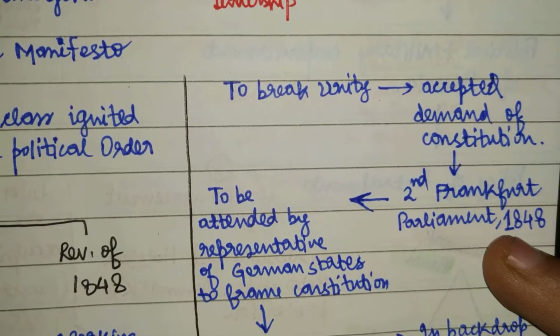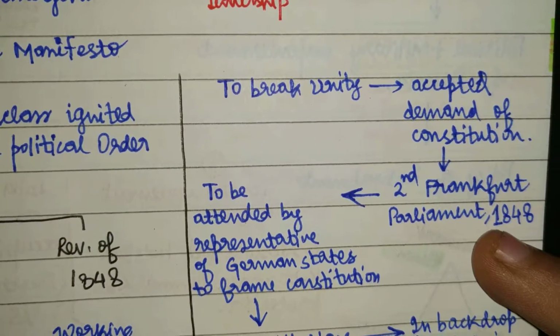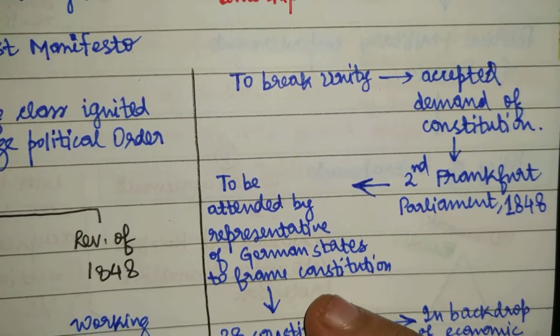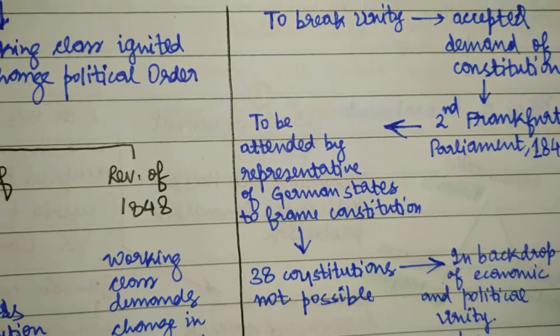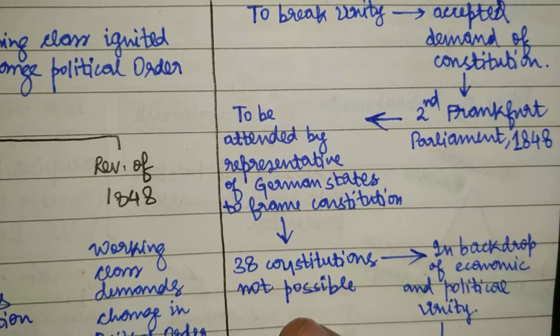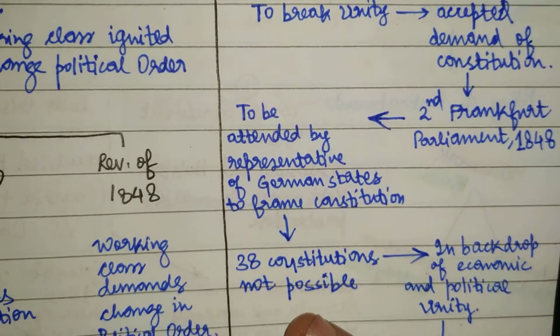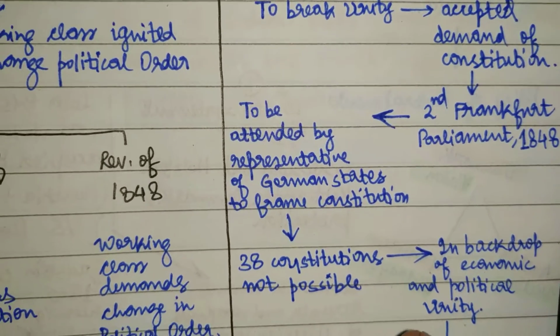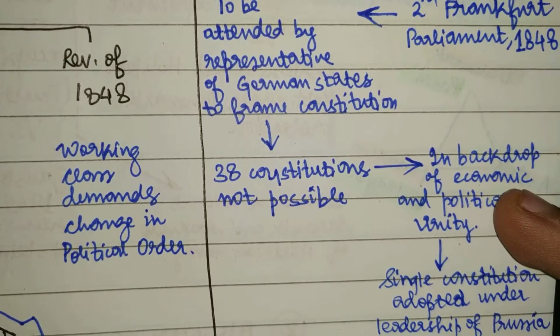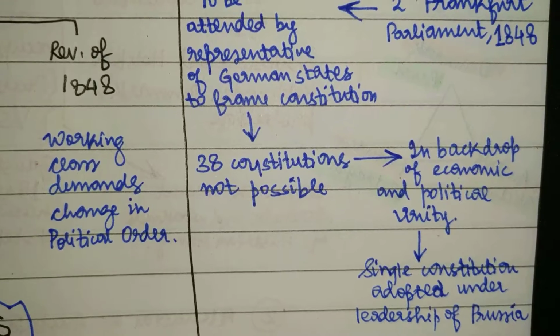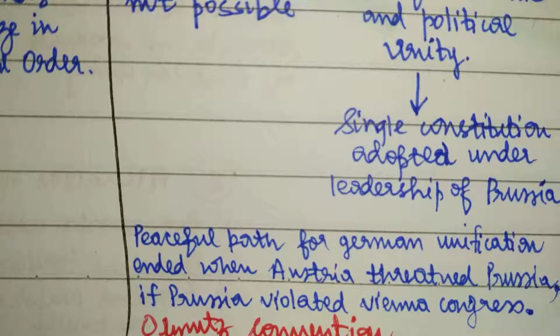In the Second Frankfurt Parliament in 1848, the representatives of the German states were invited to frame the constitution. Okay, and since 38 constitutions were not possible, since at that time there were 38 states, in the backdrop of economic and political unity, a single constitution was adopted under the leadership of Prussia.